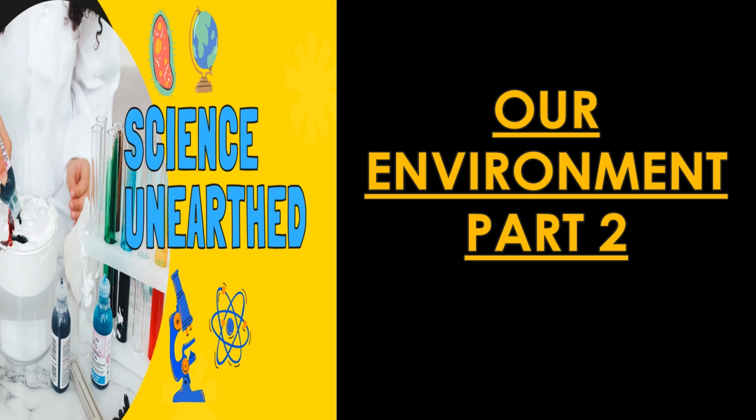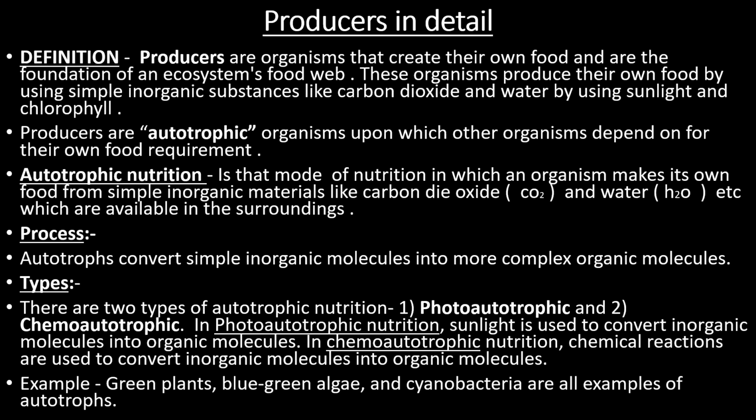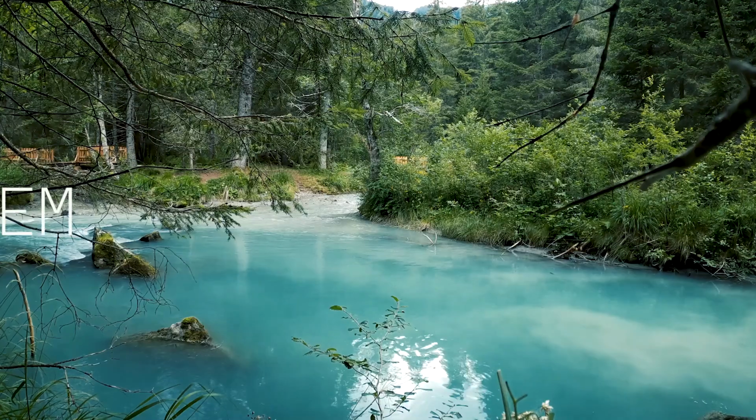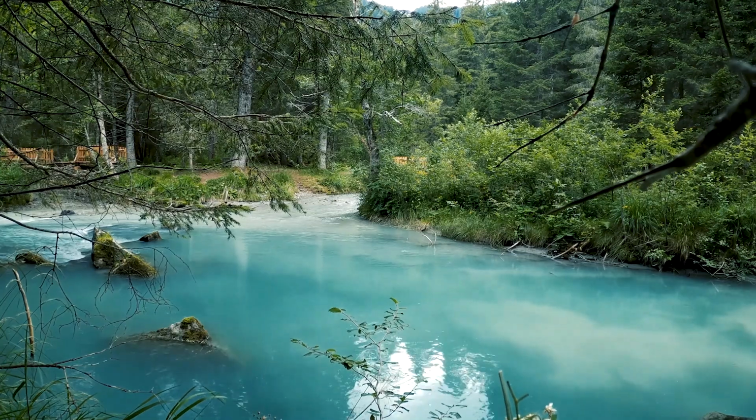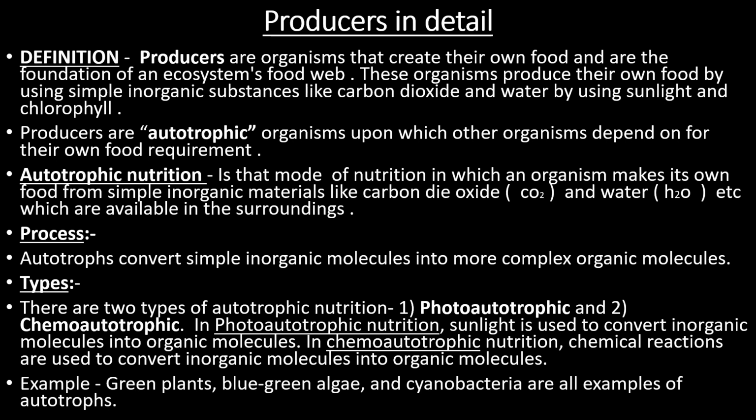Now let's go to our topic. This is our environment. In environment Part 1, I discussed the producers. But today I will discuss producers in detail because this is the basic thing of this topic. So what are producers? Producers are organisms that create their own food and are the foundation of an ecosystem. It means these are the main thing or the base of the ecosystem.